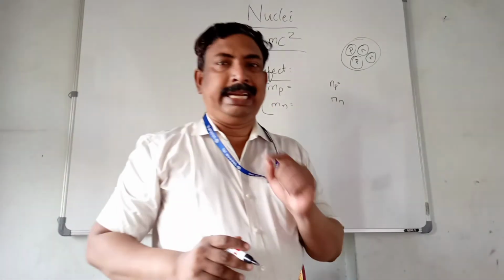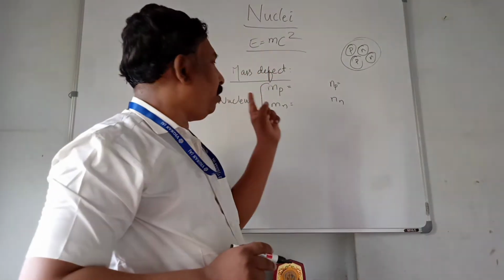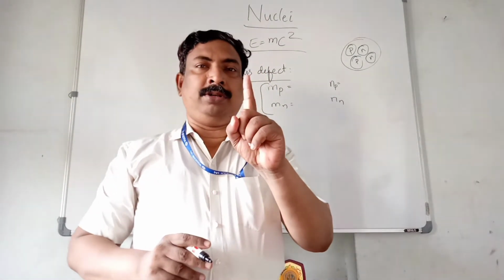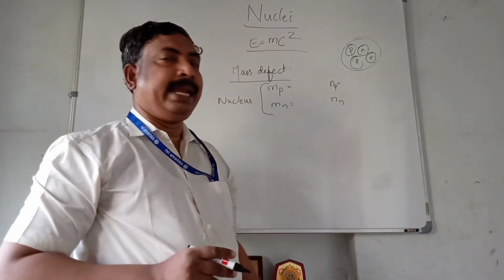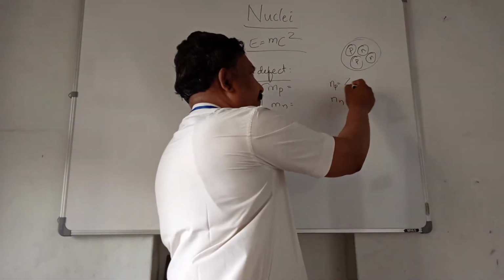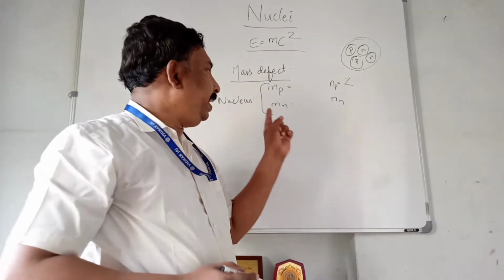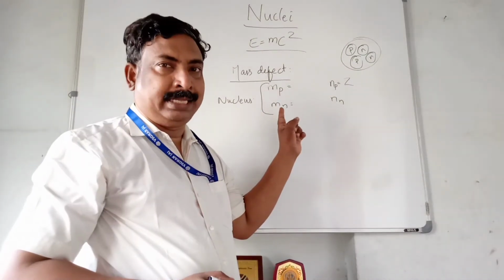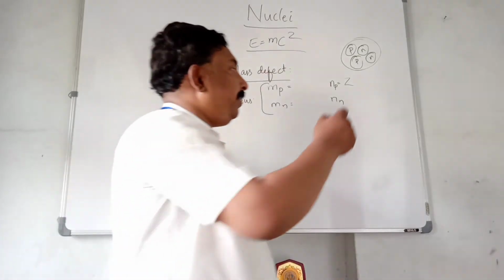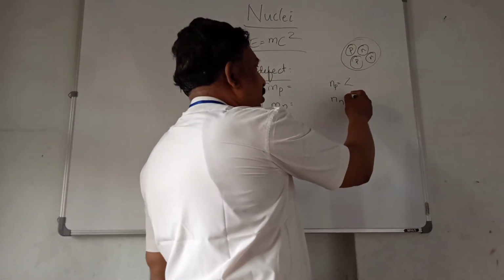What is the first data we need for the mass defect problem? Mass of one proton and number of protons. The number of protons we can get from the atomic number Z. And we need the mass of the neutrons. Mostly these two values will be given in the question itself. And we have to identify the number of neutrons.